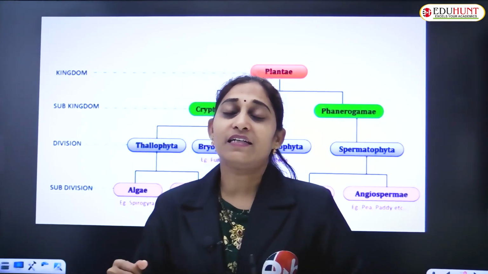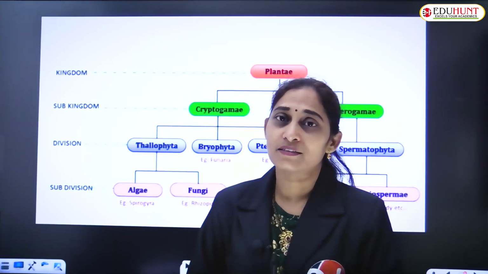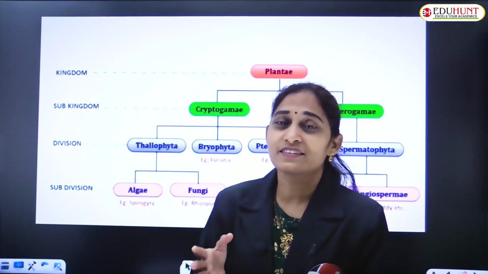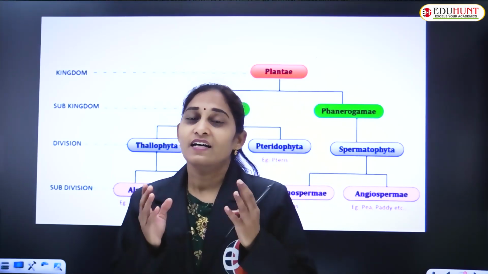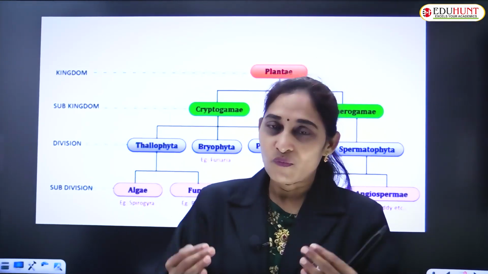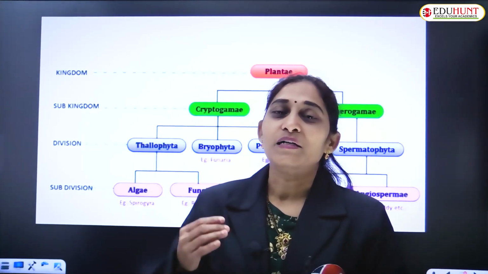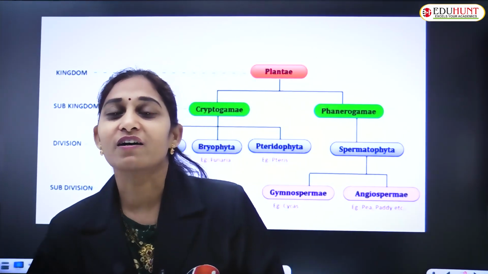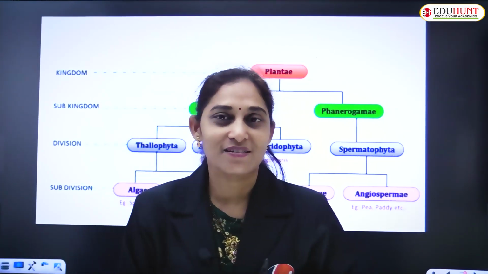The kid says it is green in color. So we should say that green, autotrophic, photosynthetic organisms are plants.